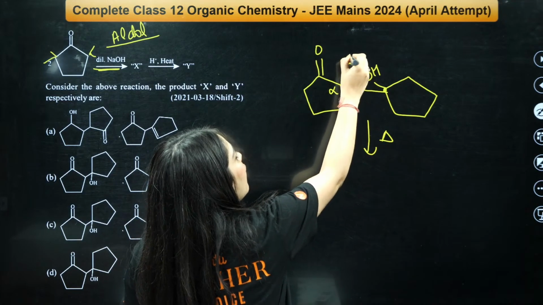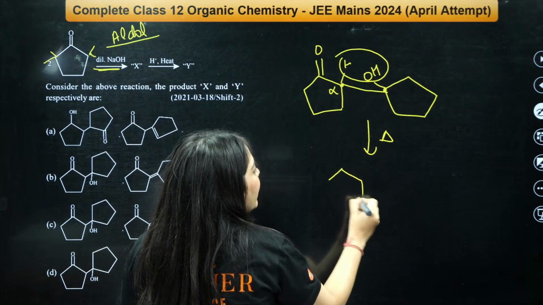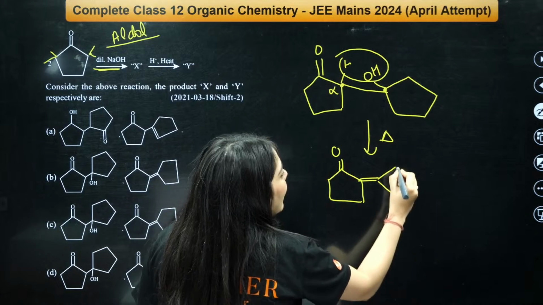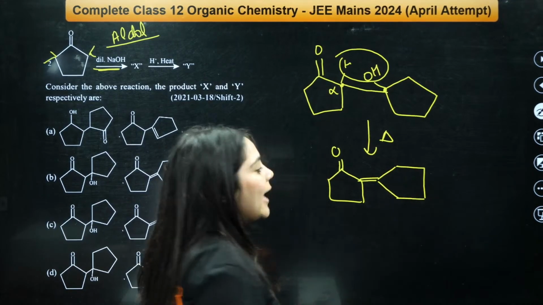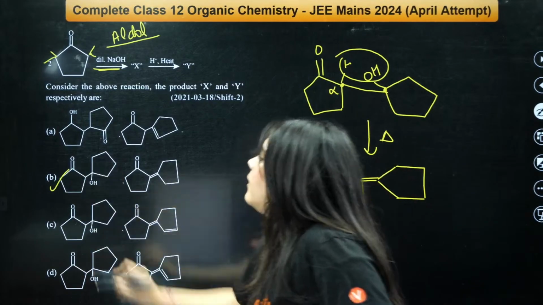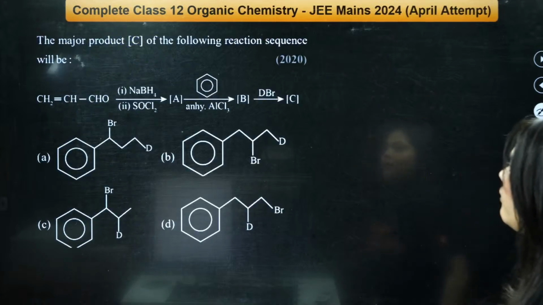Then the hydrogen will go away from here. H2O will go away from here, and the simple alkene will be formed like this. Correct? Alkene is formed now. Simple product, answer is B. Correct? Very good, very good. Everybody, very, very good.